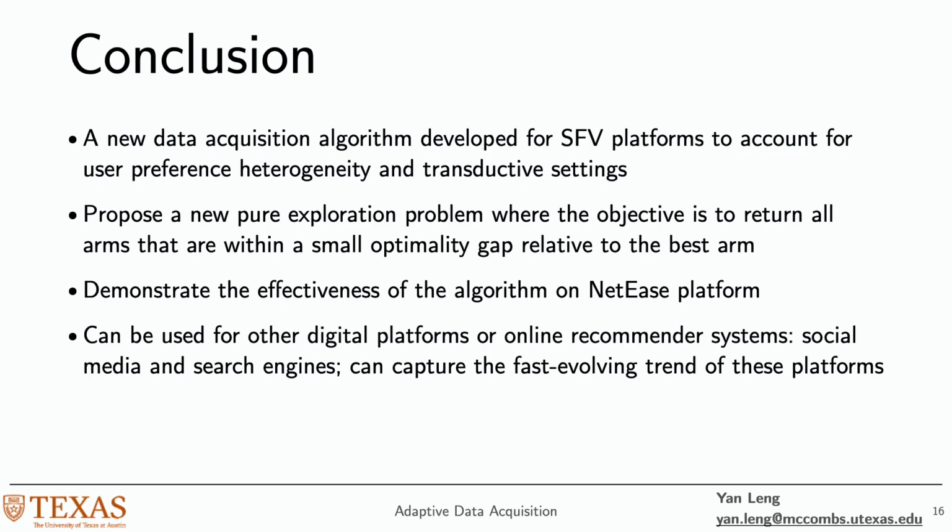We propose a new pure exploration problem, and the goal is to find all arms that are within certain optimality gap relative to the best arm, and we don't want to find arms that are outside of our tolerance level. We demonstrate the effectiveness of our algorithm on the NetEase platform.